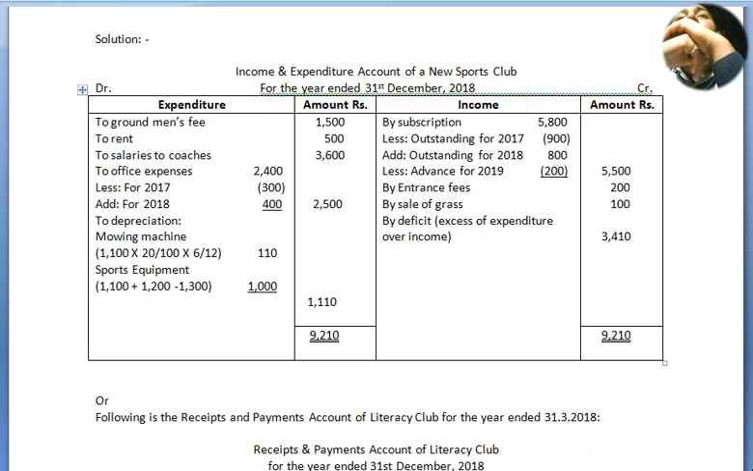Now we move to totaling. By totaling both sides, here we got expenditure is more than income, and that is 9210. Here by deficit we got excess of expenditure over income 3410. Why are we not taking the tournament expenses? Because as per the question they have mentioned the condition that it is not a general income or expenditure. That's why we haven't taken it. All right.